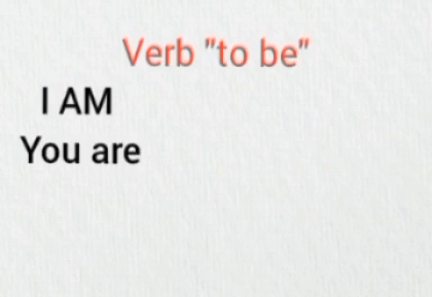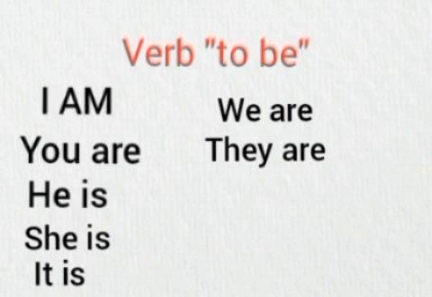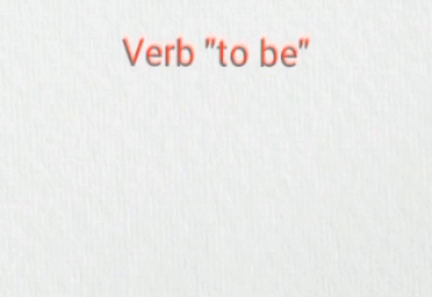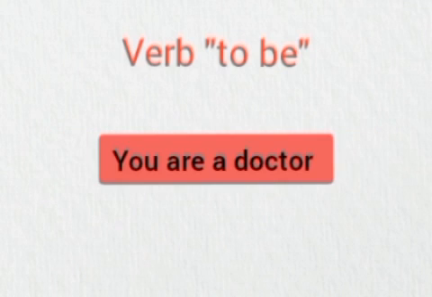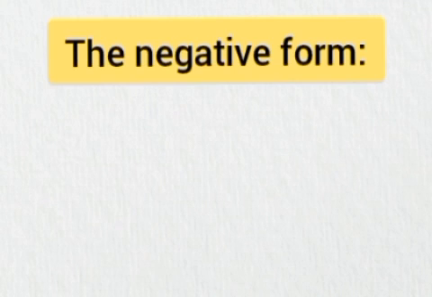I am, you are, he is, she is, it is, we are, they are. For example, I am an English teacher. You are a doctor. He is a student. She is happy. It is big. We are excited. They are rich.